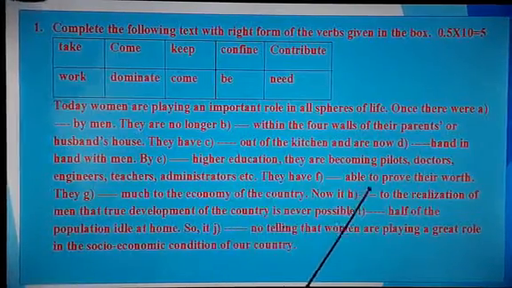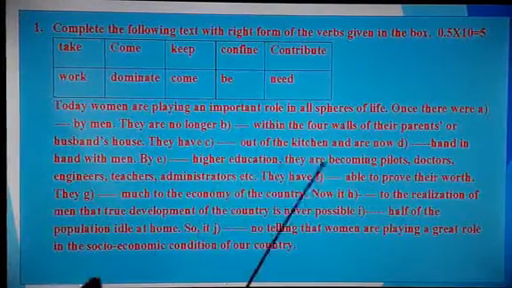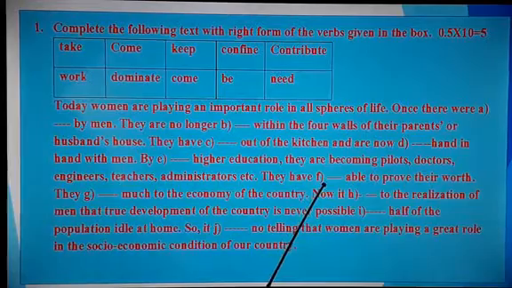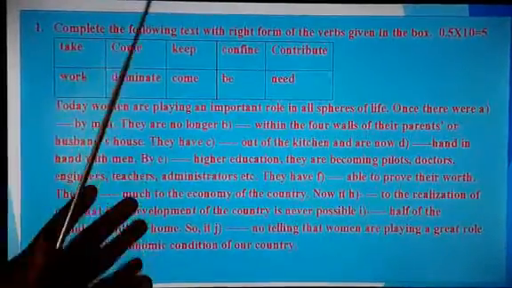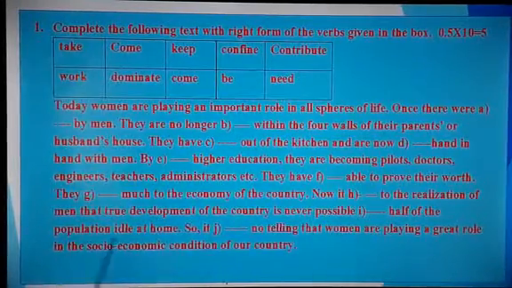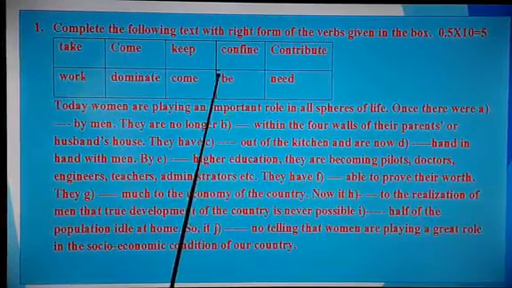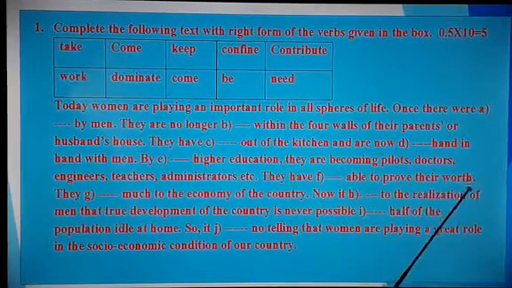They have dash able to prove their worth. I mean that they have already proved it. What they prove? They have been able to prove their worth. I mean they have proven that they have some capacity. They have already proved it many times. So they have been. That is be verb. You have to put the past participle. They have been able to prove their worth.